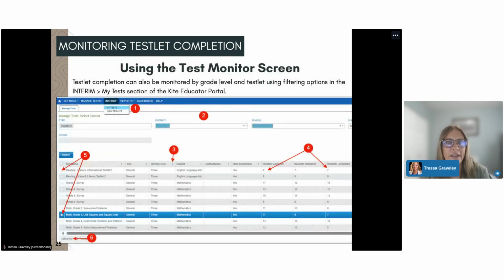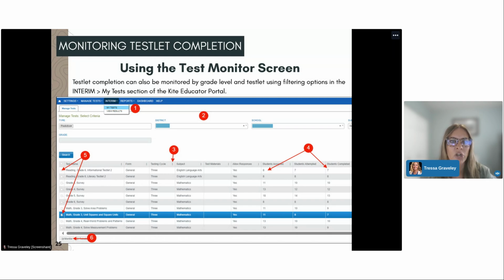The third and final way to monitor testlet completion is using the test monitor screen. Educators can navigate into the test monitor screen just as if they were going to administer testlets. They can click on Interim, My Tests, fill out the organizational dropdowns, and click on Search. This will bring up a list of testlets.